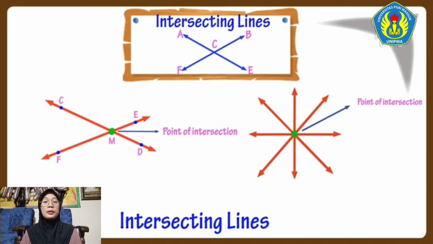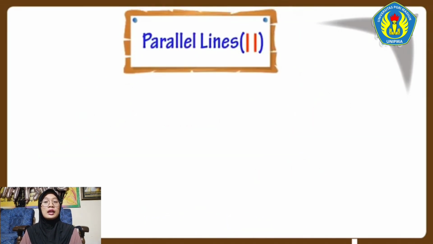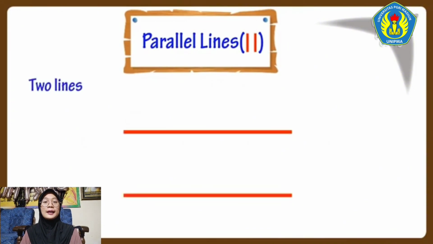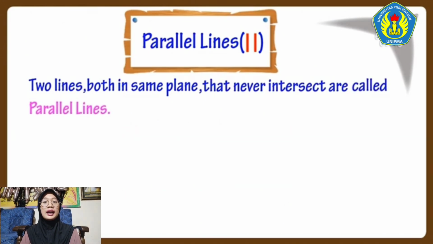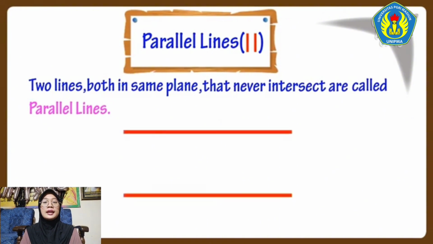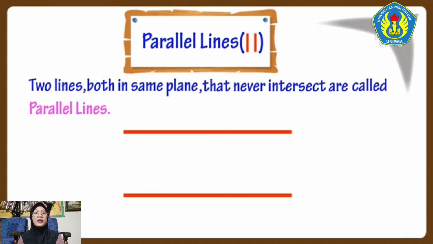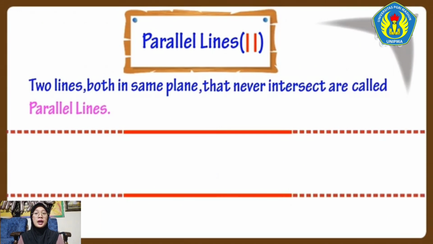Now let's see what are parallel lines. Two lines both in the same plane that never intersect are called parallel lines. Parallel lines remain the same distance apart at all times. These are two parallel lines. They can never meet each other, no matter how far you extend them.